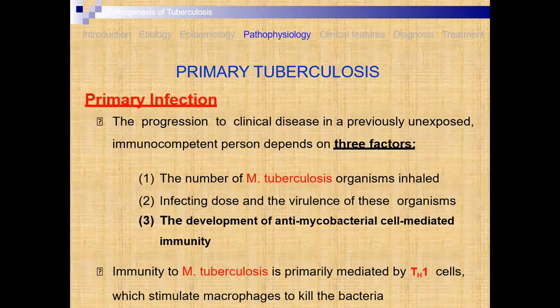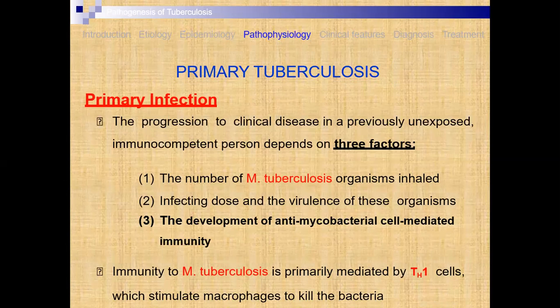Now the primary tuberculosis, primary infections. There are primary and secondary infections. The progression of the clinical disease in a previously unexposed immunocompetent person depends on three factors. In primary infection, three factors are responsible.